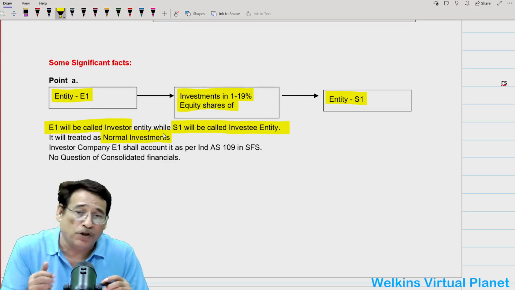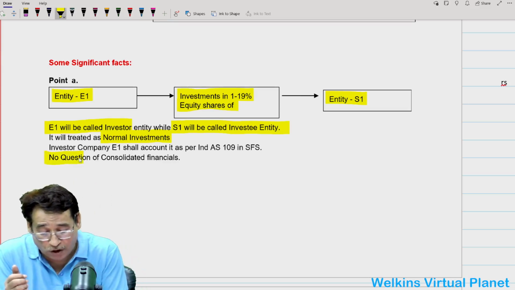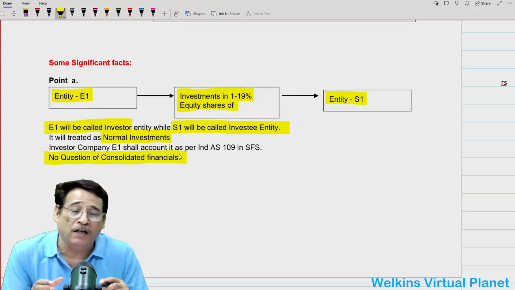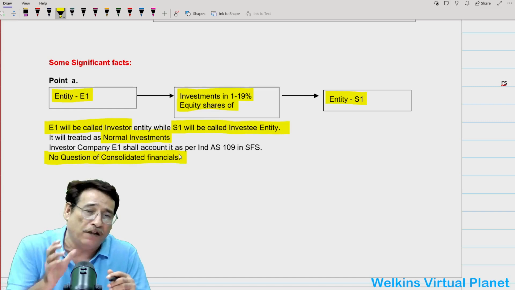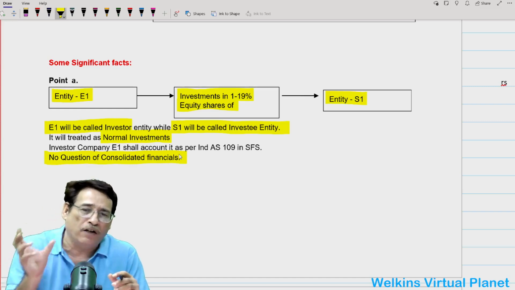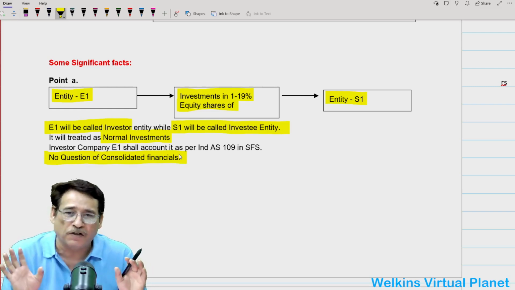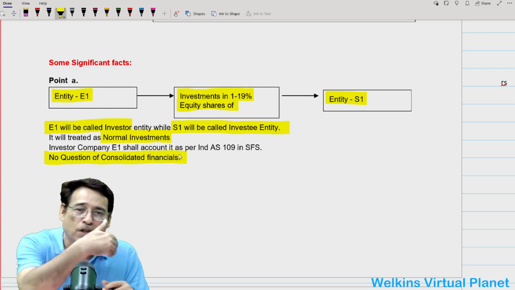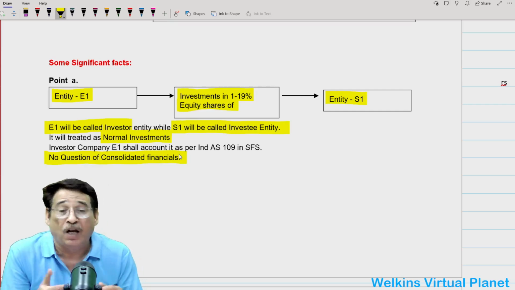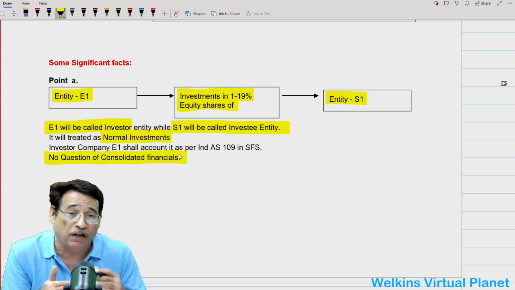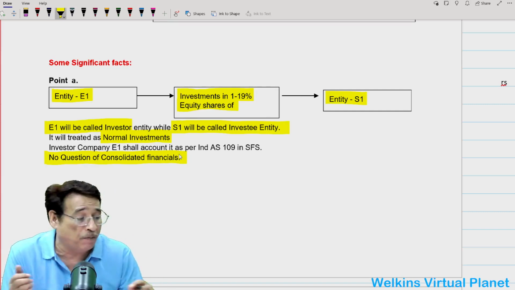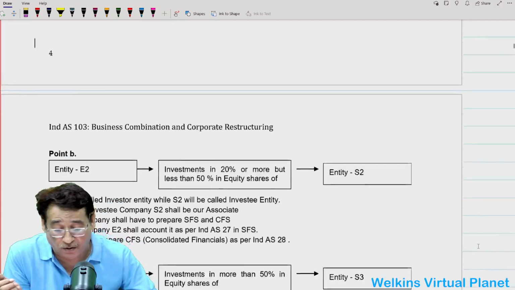However, in this case, no question of consolidated financials will arise. That means E1 entity has invested between 1 to 19% in S1. So in this case, we need not prepare a consolidated financial statement. The only thing is that whatever investment we have made in S1 Limited, we have to do the accounting for the same, and we are going to record that investment in S1 Limited as per Ind AS 109 in our separate financials. Is it clear to you or not?